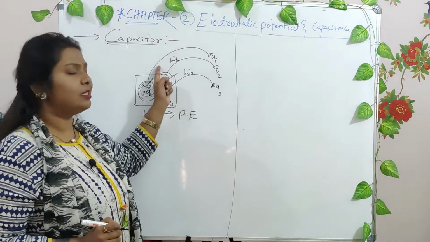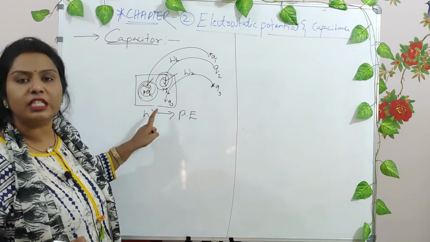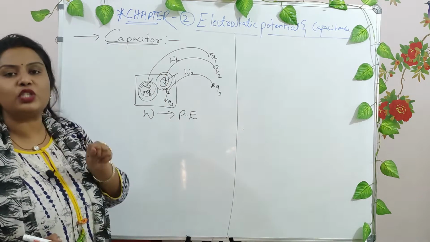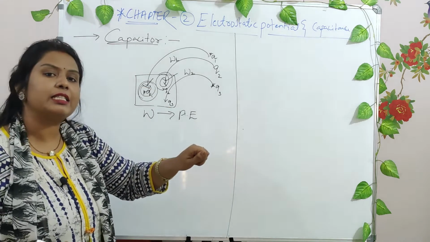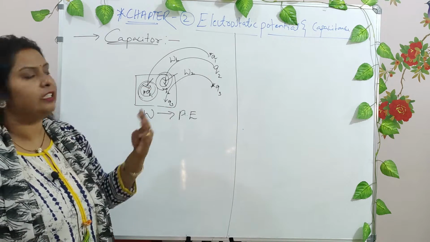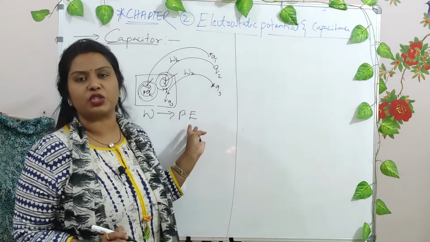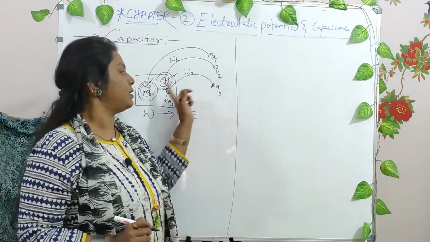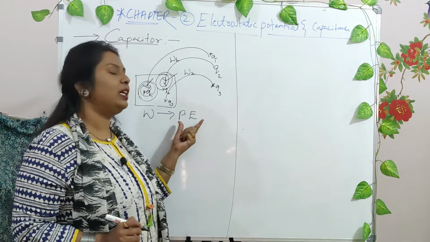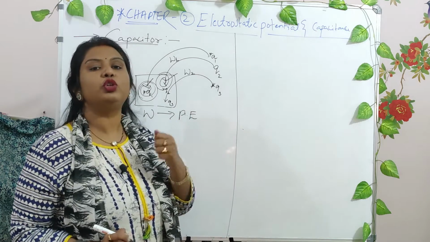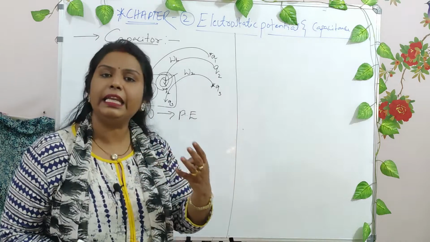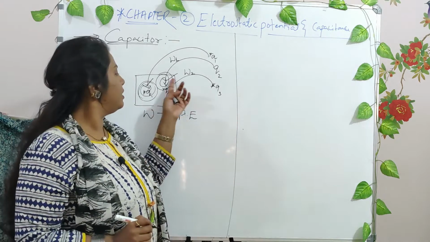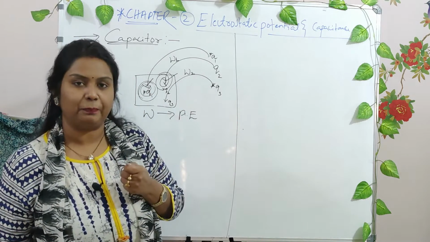Once the potential energy is stored in this device, it can be used as a storage device in an electrical circuit, and whenever you want that energy, this potential energy can be used. Now you understand why these things are done, right? Potential energy is stored to use whenever we want in any electrical circuit or application, right? And this is the basic idea of the capacitor.